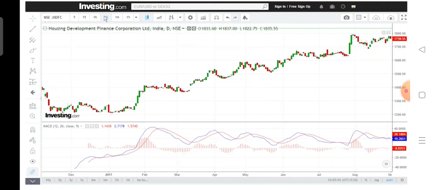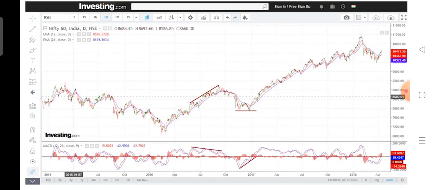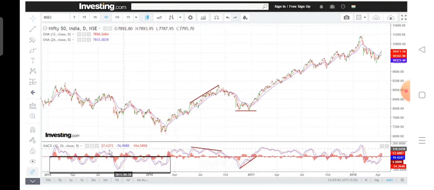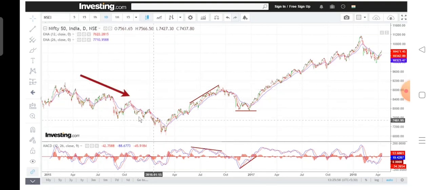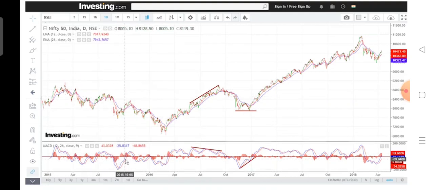Now let us focus on the negative crossover. See, during this period of time, MACD was broadly below zero. At some point it went above the zero, but it was broadly below zero. Now during those situations, you can sell on the negative crossover because the stock is coming down and all the moving averages are sloping downward. So these negative crossovers in the downward direction gave you good opportunities to sell on rise.